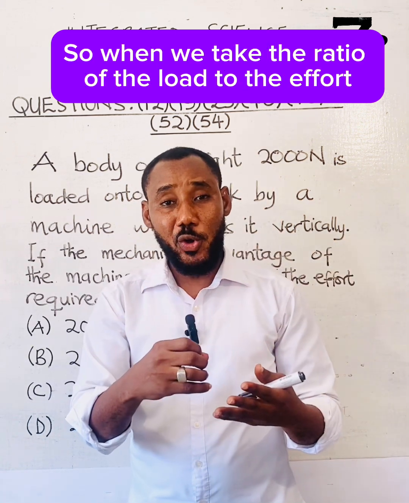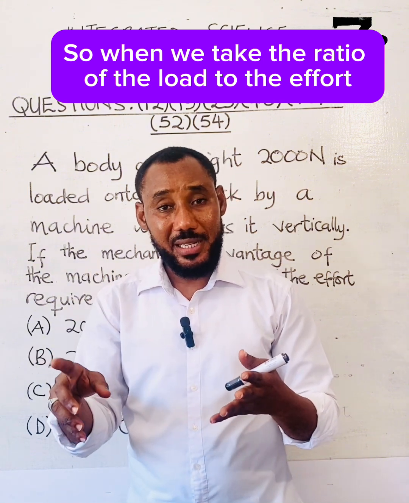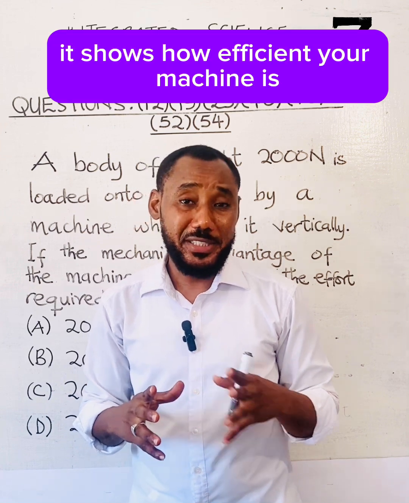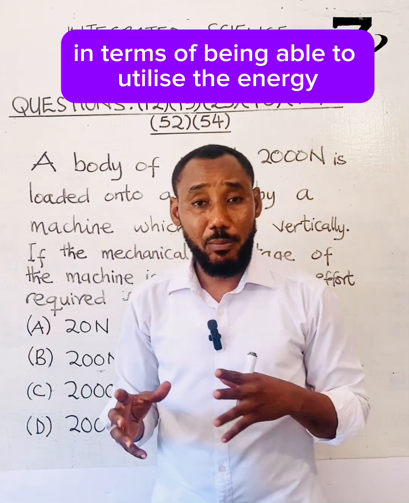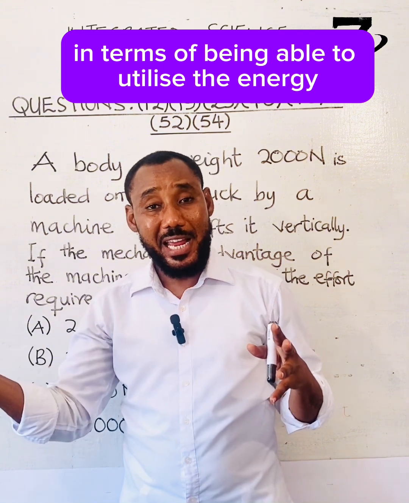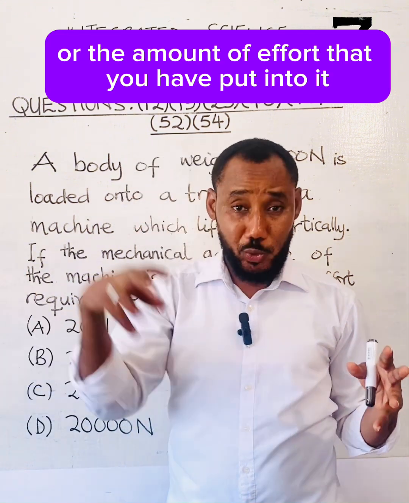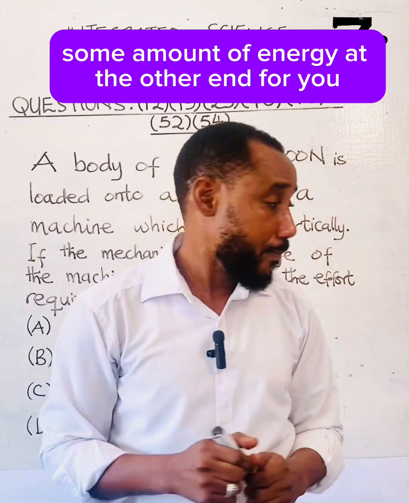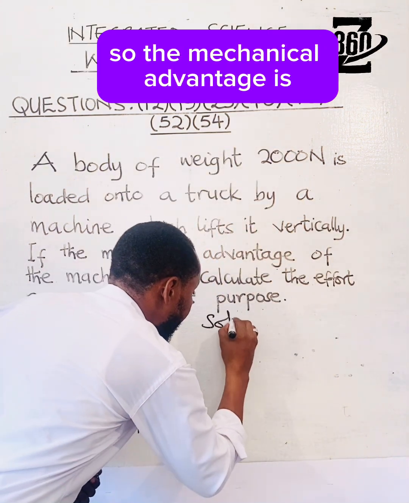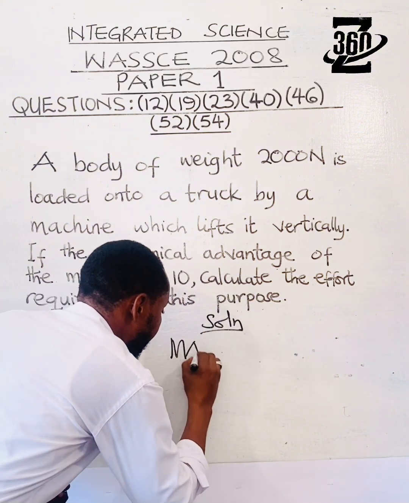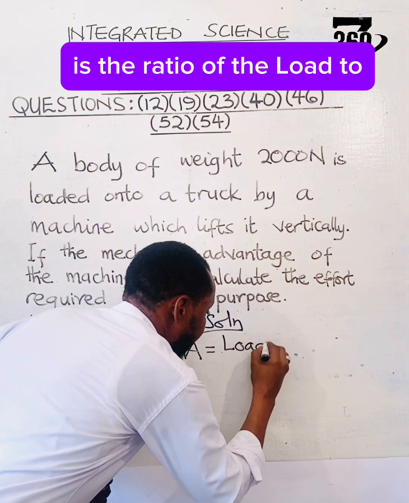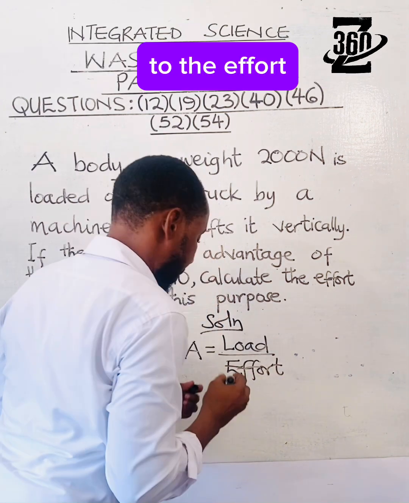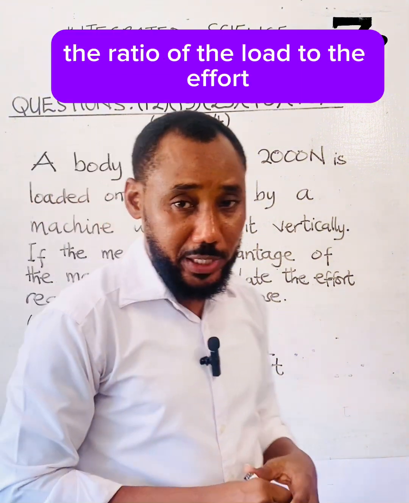So when we take the ratio of the load to the effort, that ratio is what you call the mechanical advantage. It shows how efficient your machine is in terms of being able to utilize the amount of effort that you have put into it, into releasing some amount of energy at the other end for you. So the mechanical advantage is the ratio of the load to the effort.